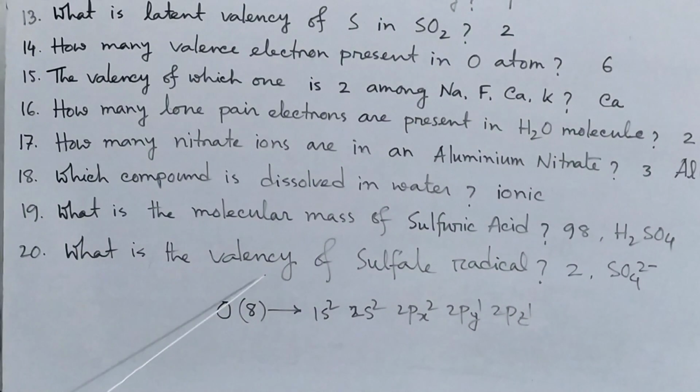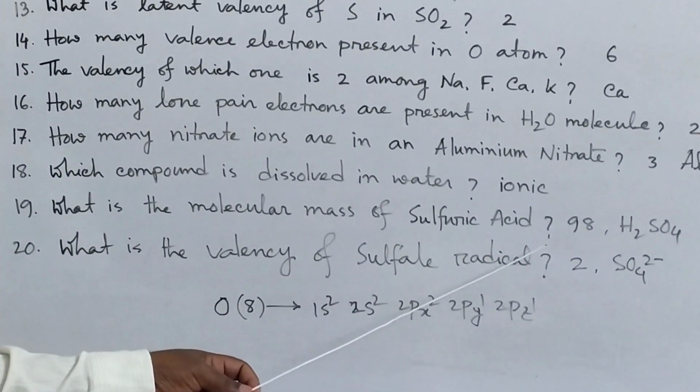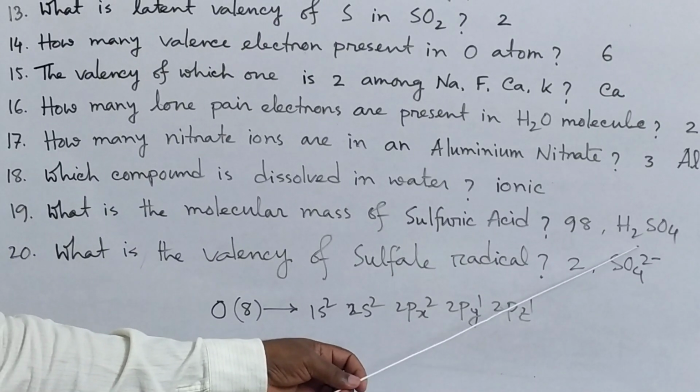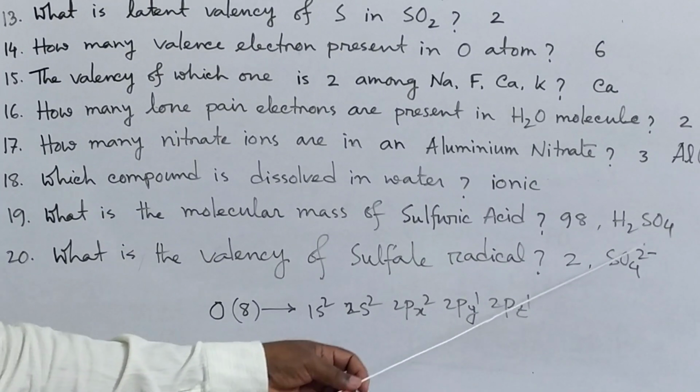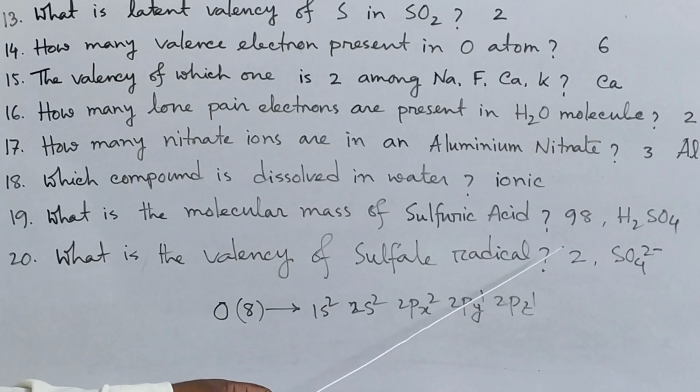Now what is the valency of sulfate radical? I told you that all the radicals have a surds number, and that is the valency. So for sulfate here, the surds is 2 minus, so the valency of sulfate is 2.